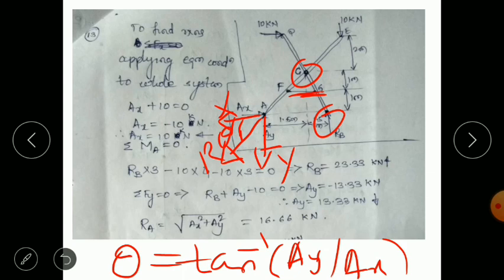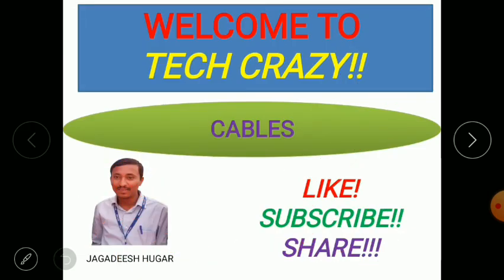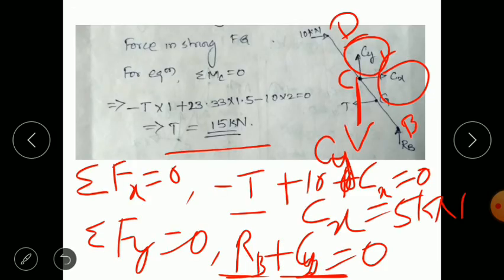So frames means forces are applied not only at joints but also in between joints. That differentiates frames from trusses. So this is about frames, complete.